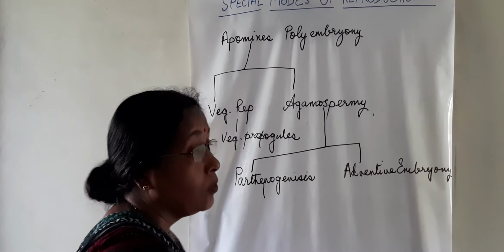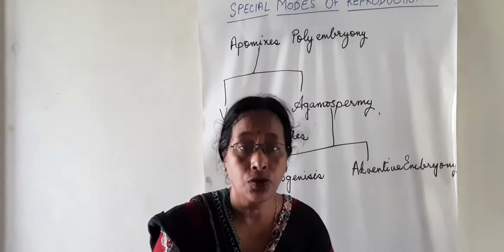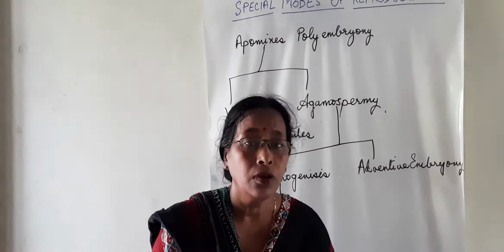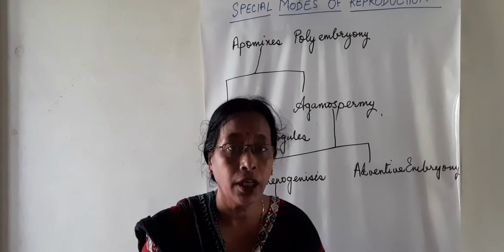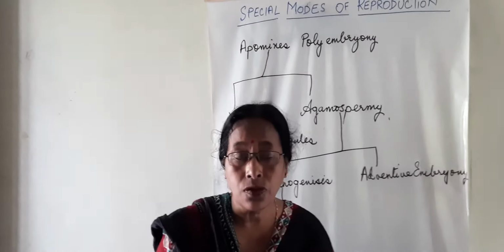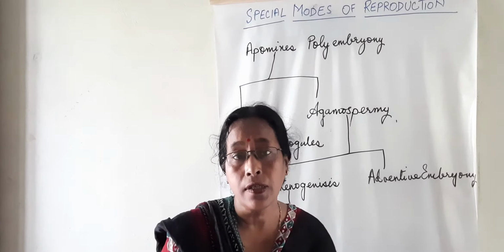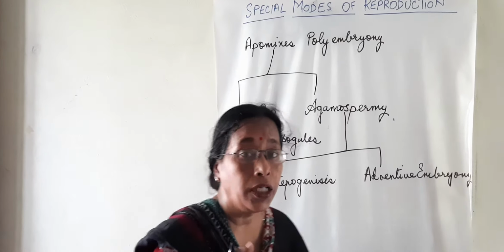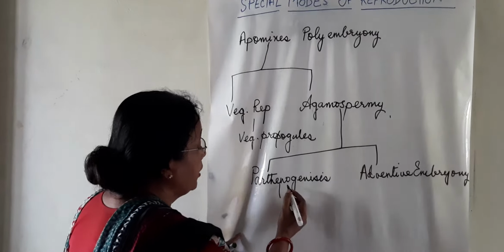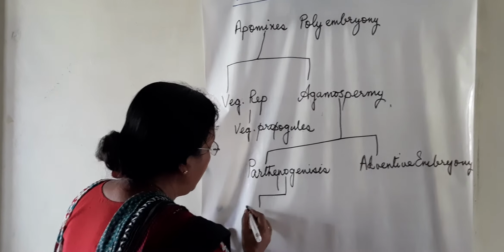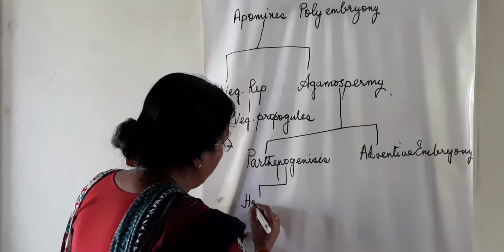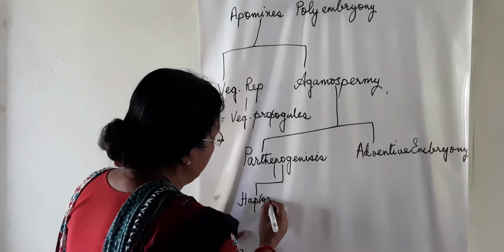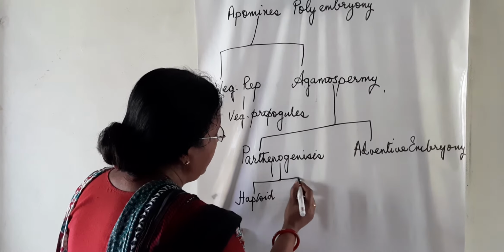Now all of us know what is parthenogenesis. The formation or the development of the female gamete without fertilization is known as parthenogenesis. Parthenogenesis, all of us know, can be natural and can also be induced. Now parthenogenesis is of two types: haploid and diploid.